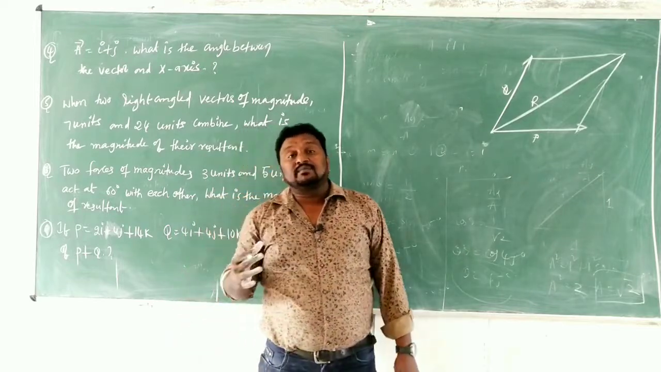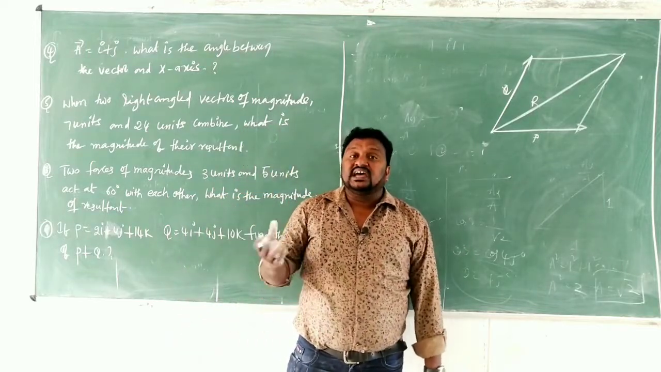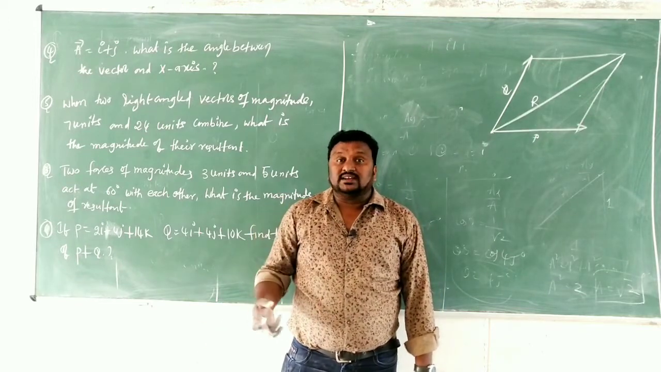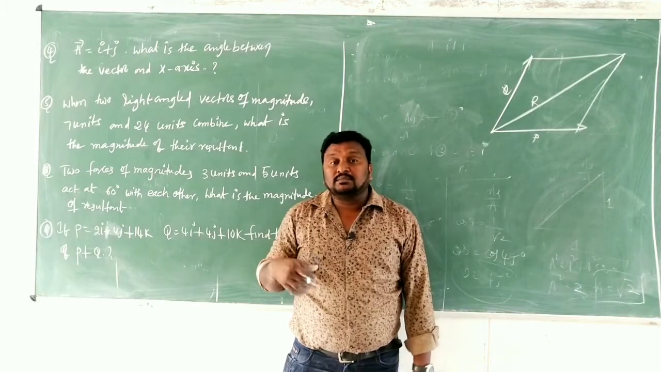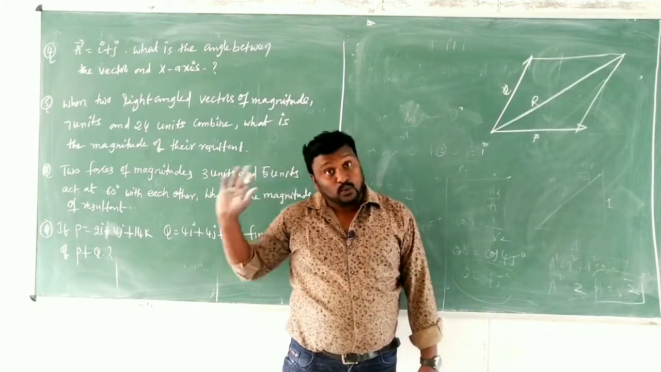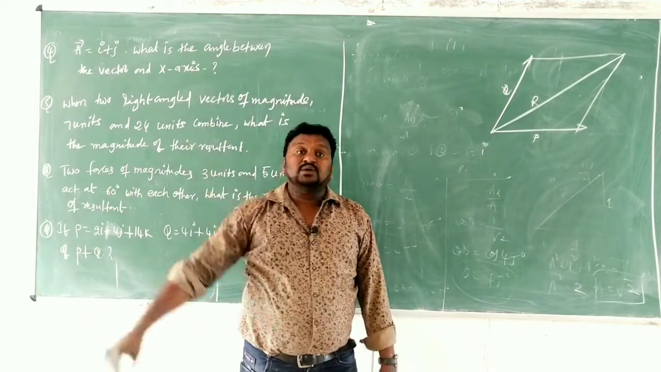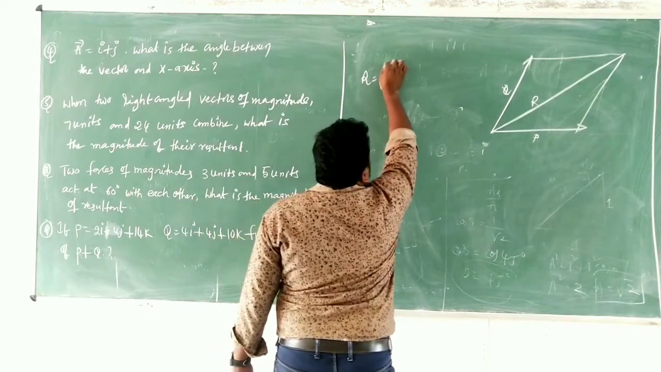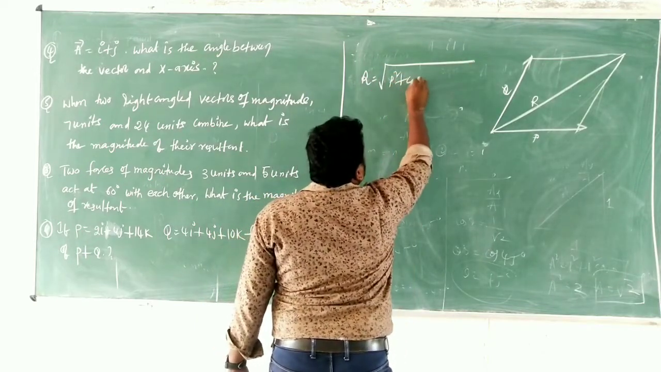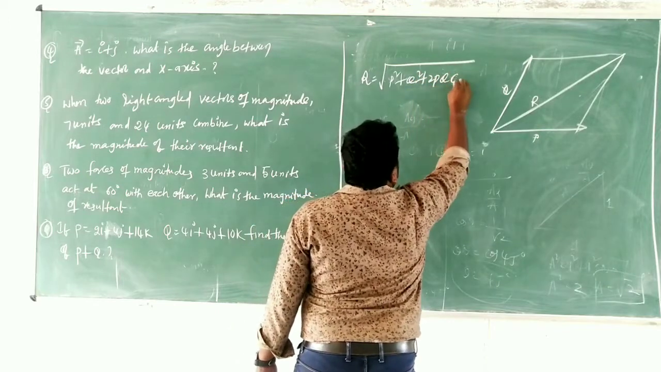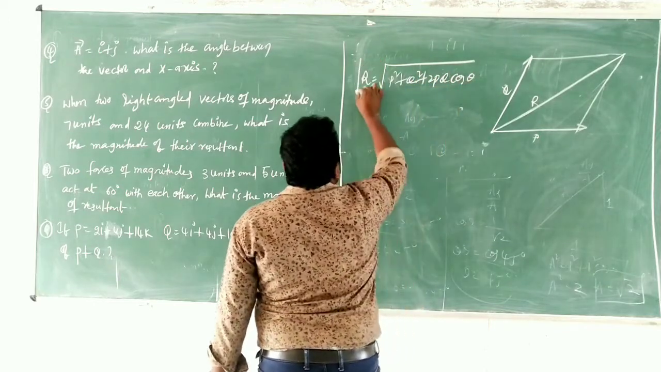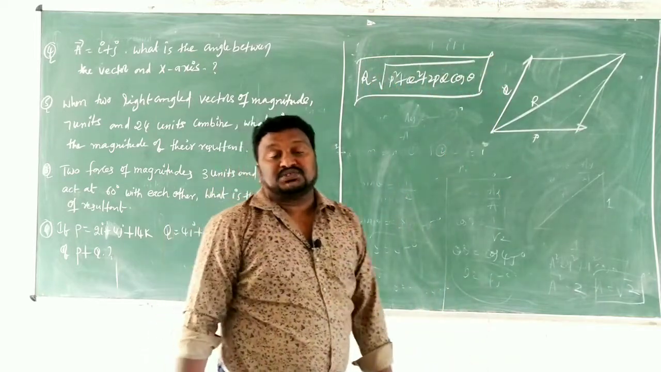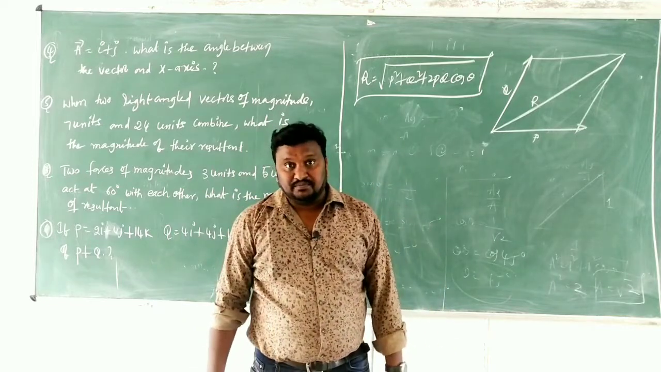If two vectors are drawn from the same point and they can be taken as adjacent sides of a parallelogram, then the diagonal of that particular parallelogram gives the resultant of those two vectors. At that time we derived the R value. R is under root of P square plus Q square plus 2PQ cos theta. So this is the formula you have to remember. R is equal to under root of P square plus Q square plus 2PQ cos theta, children.